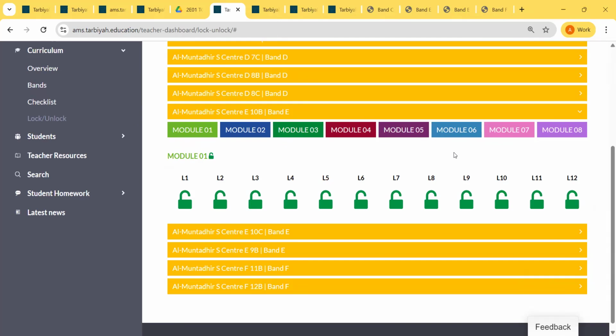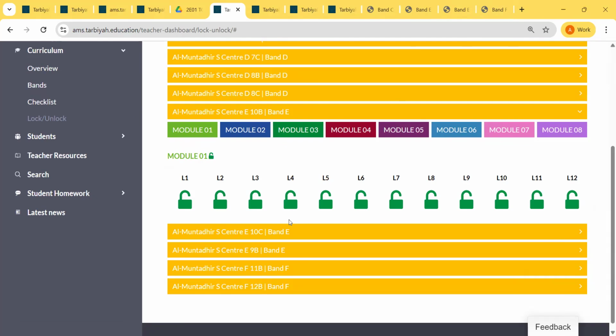So now, for 9 to 12, I am not recommending that because soon we will be doing a culminating project. When they are working on the culminating project, they need access to all the lessons on Tarbiya Portal, so they can look at the topics that are in their modules. So that's why I'm not recommending to lock modules and lessons for level 9 to 12.